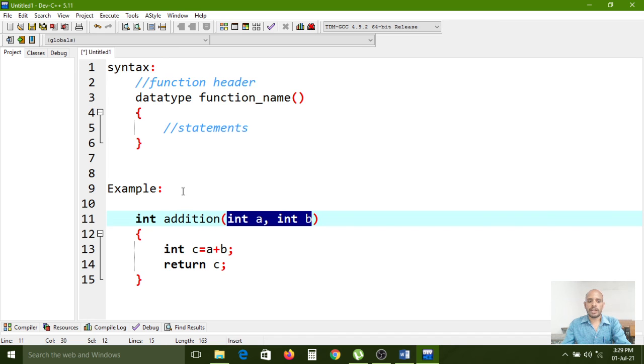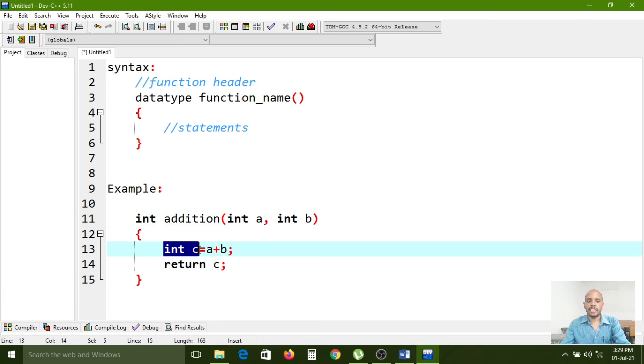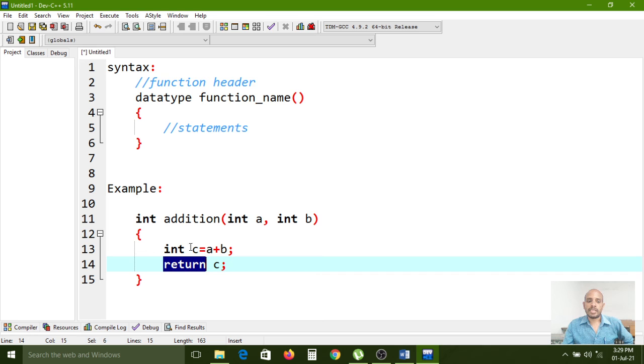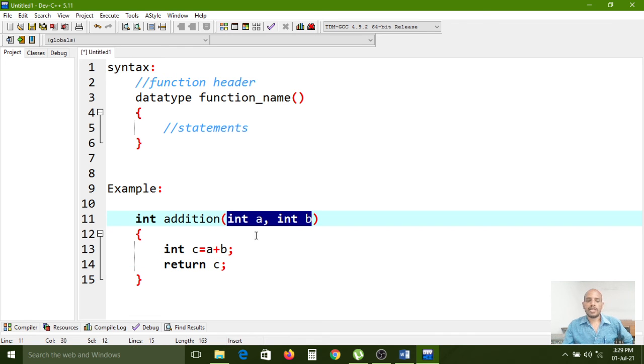After the control enters inside that function, the c variable, an int type variable, is created and a plus b is evaluated. After the a plus b addition is over, the result will be stored into the c variable. The return keyword will terminate the function, and that c value will be returned to the calling place, right? For now we have to concentrate on the parameters. You have to define the parameters like this in between these two brackets.